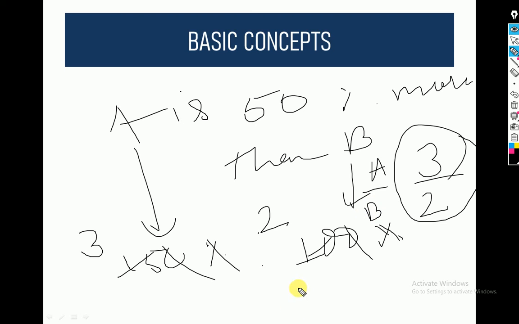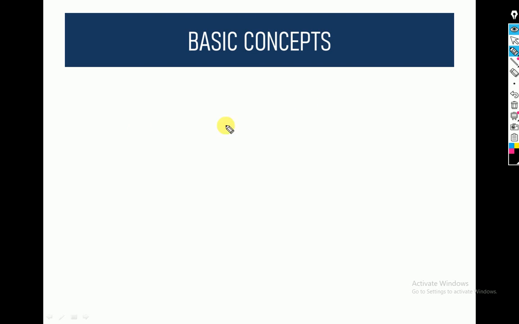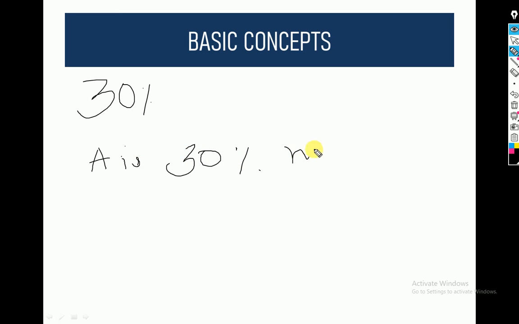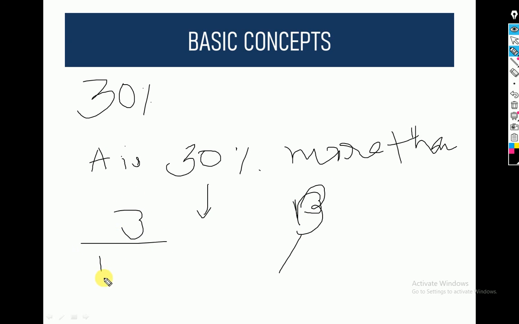We can represent it in many other forms, but right now let's focus on the fractional values. Suppose we take 30%, let's say A is 30% more than B. Now 30% is 3 by 10. If we assign the value 10 to B, then A automatically becomes 13. This is as easy as it gets.